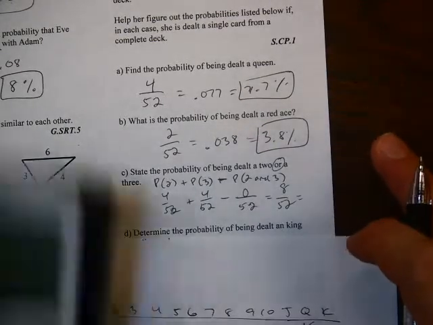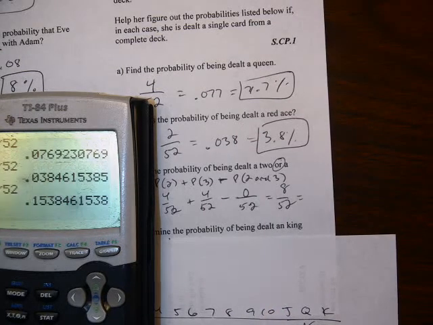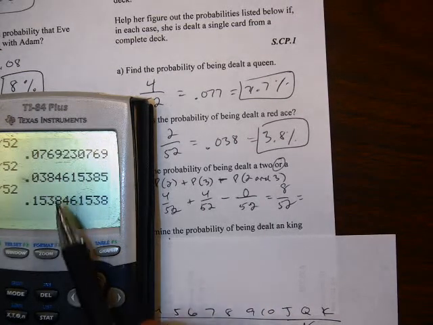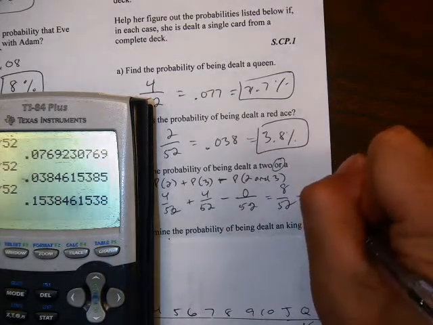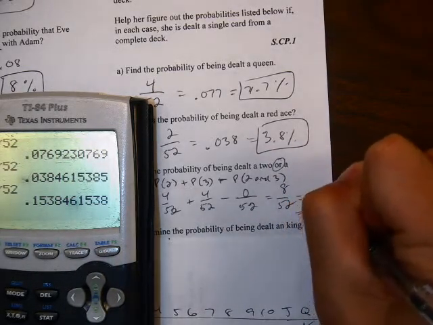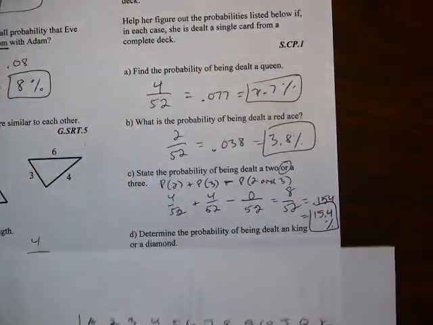And then I take my trusty calculator, 8 divided by 52, and I get 0.153, cut it off at the 3. The 8 makes it go up, so it becomes 0.154, which is 15.4% for part C.